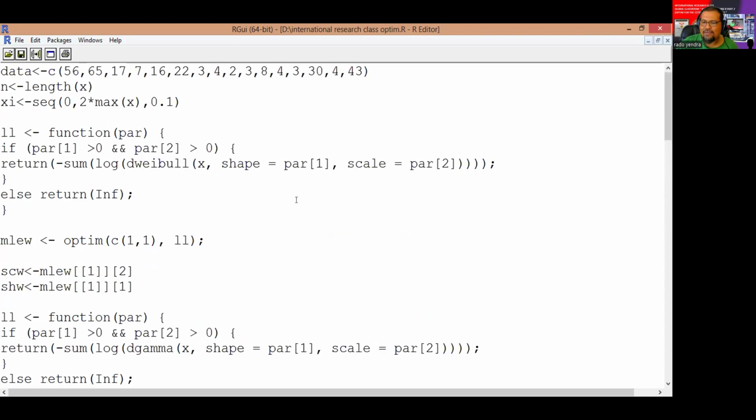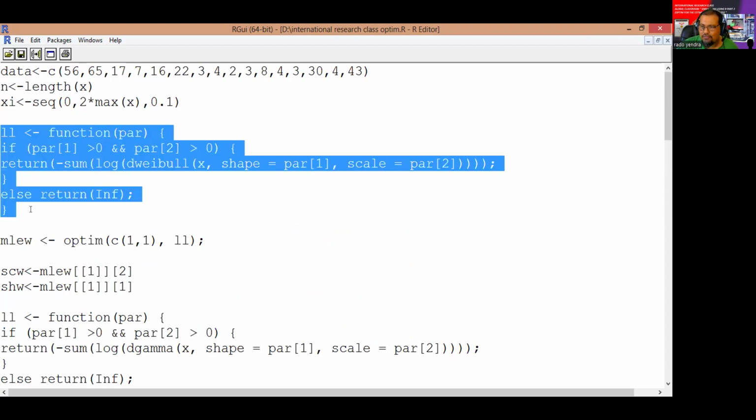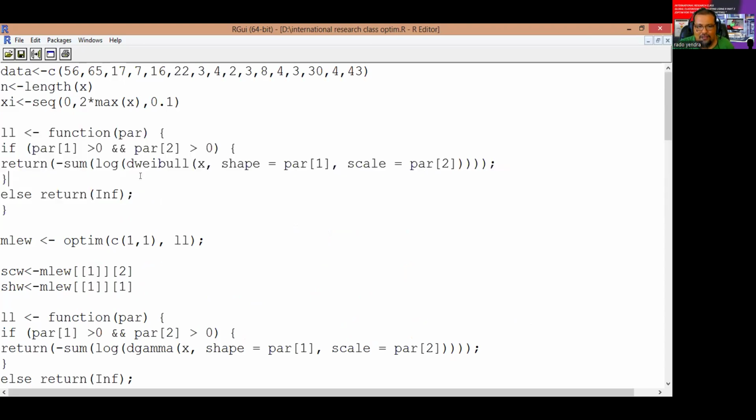Like we have discussed before, we use Optim to estimate the parameter. But before we use Optim, we must create the log likelihood function. For the log likelihood function, we only use the coding: minus sum, natural logarithm, and the Weibull density, with parameter 1 for the shape and parameter 2 for the scale.